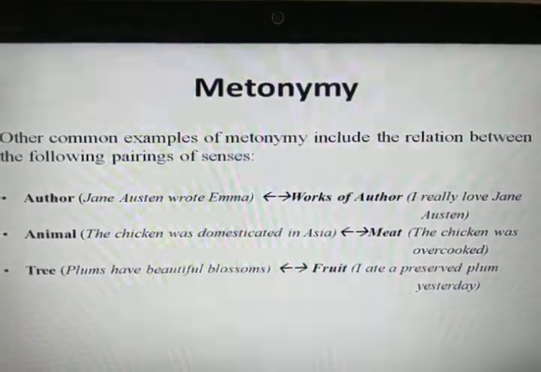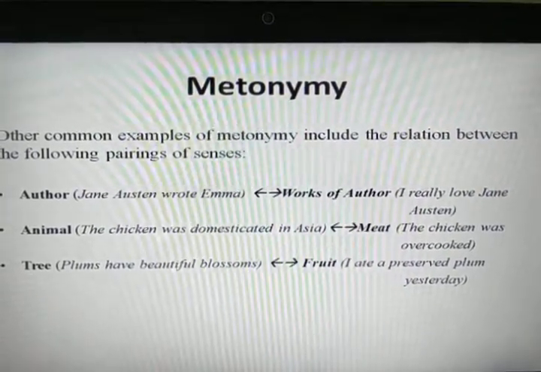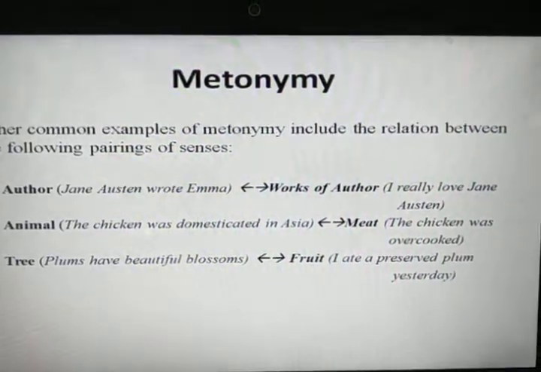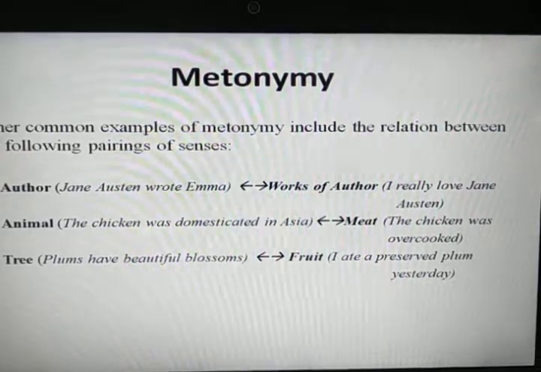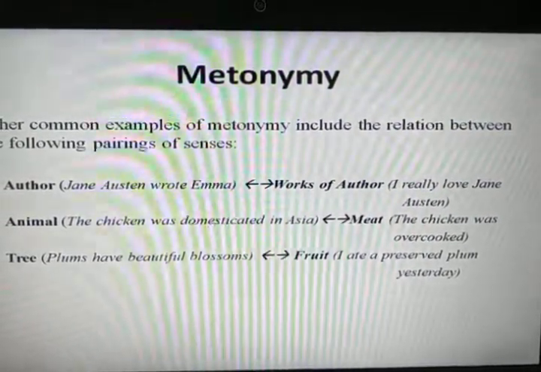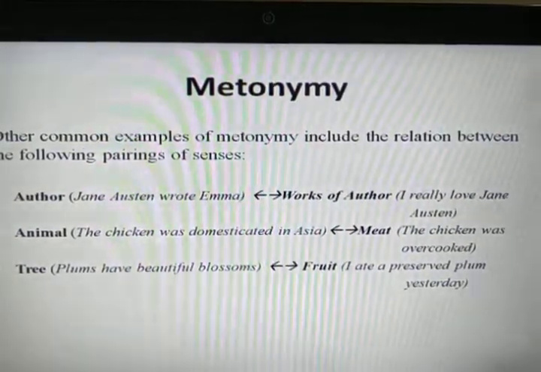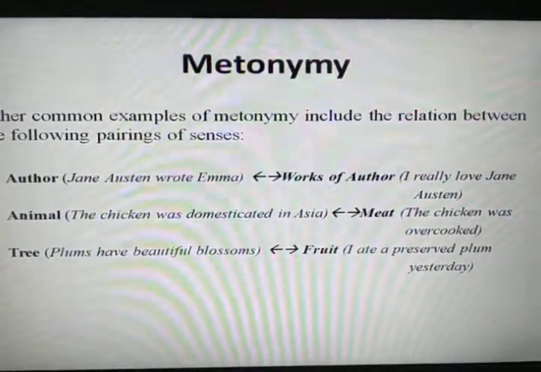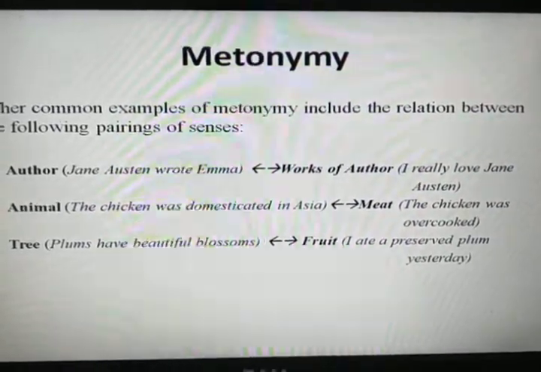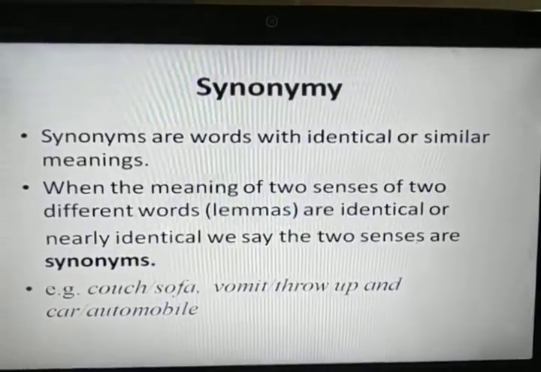Consider another sentence: "The chicken was domesticated in Asia." Here the word chicken refers to the animal. Whereas consider the sentence "The chicken was overcooked." Here the same word chicken is used as meat, not as an animal. Consider another example. "Plums have beautiful blossoms." Here the sense of the word plums refers to the tree, whereas in the sentence "I ate a preserved plum yesterday," the meaning of the word plum refers to the fruit. Such a relation is called metonymy.